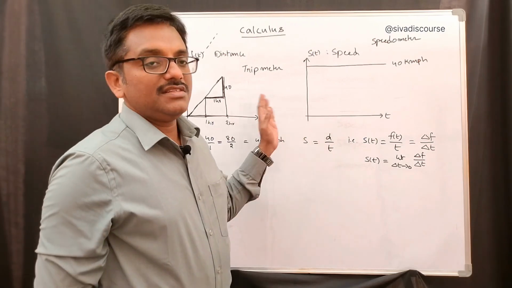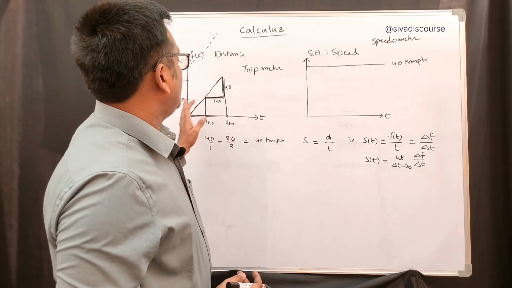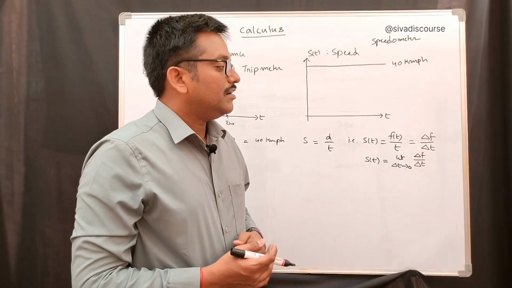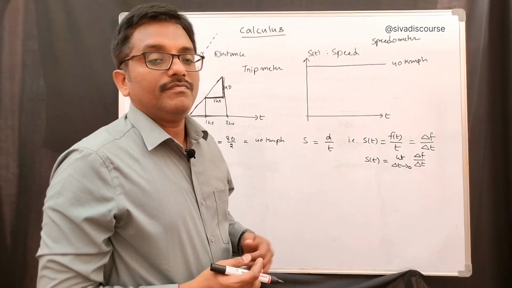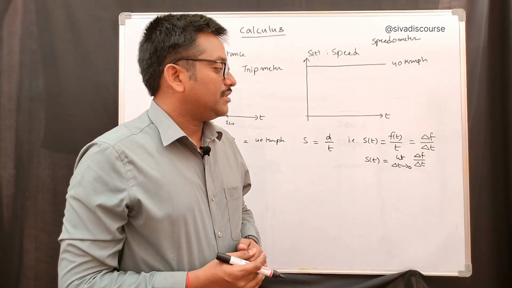In this example, because speed is constant and this line is linear, with the help of algebra we can answer whatever question we ask.